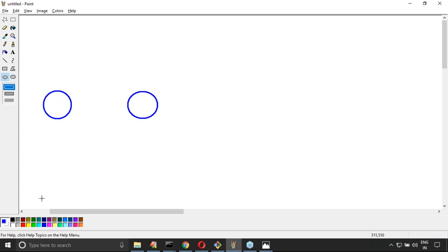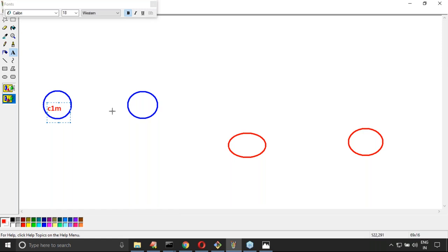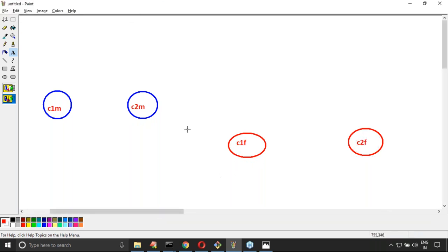Now have a look once. Very important point. This is the master branch. The master branch contains c1m and c2m. After that, here c1f and then c2f are there.